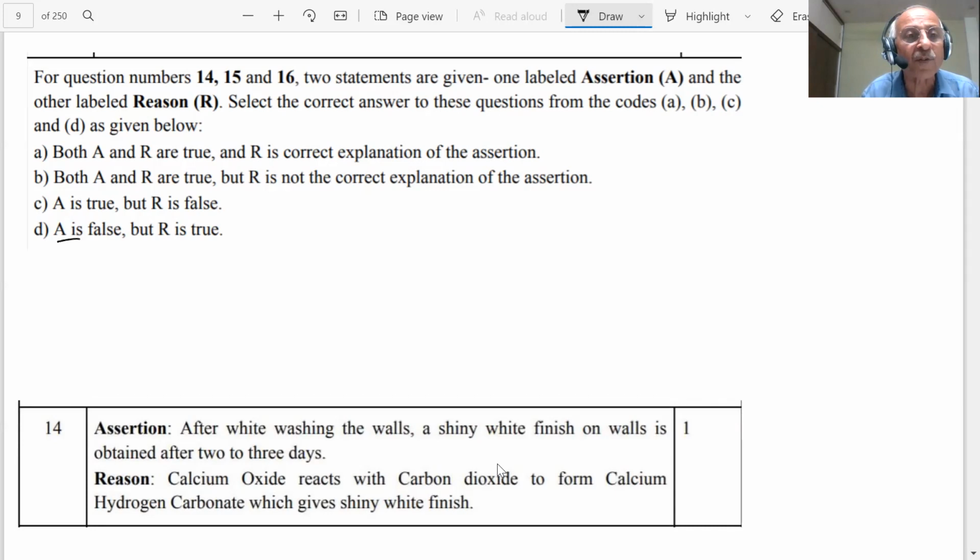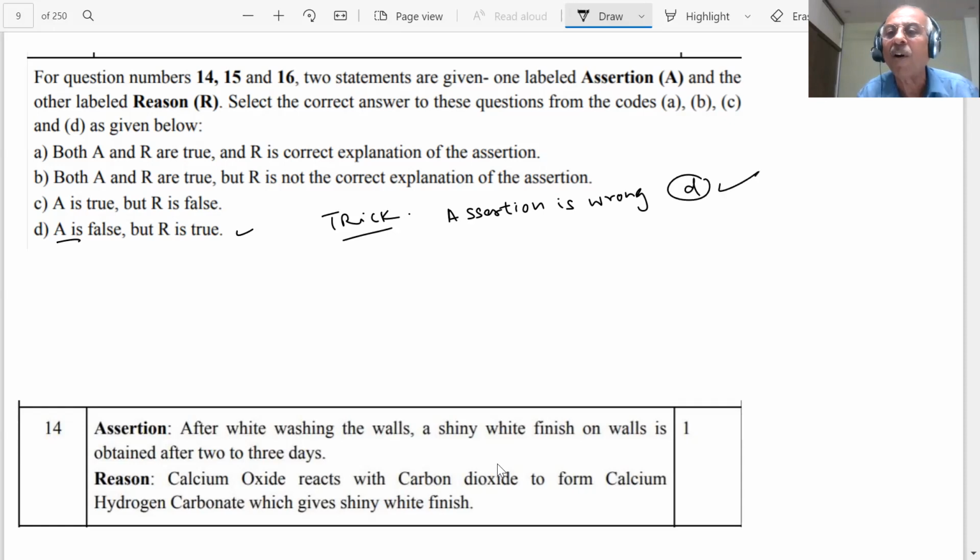The last one is the trick. What is the trick, student? See, the last choice: if assertion is wrong, student, then you will tick mark D always. Always D. Learn the trick, student. If assertion is wrong, then I don't have to do anything.